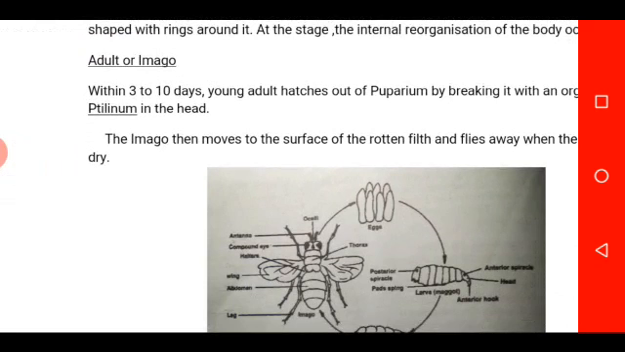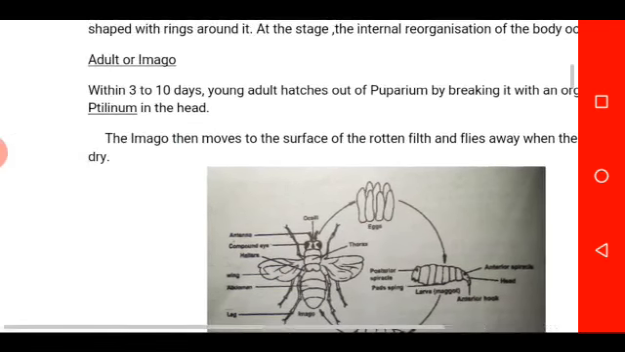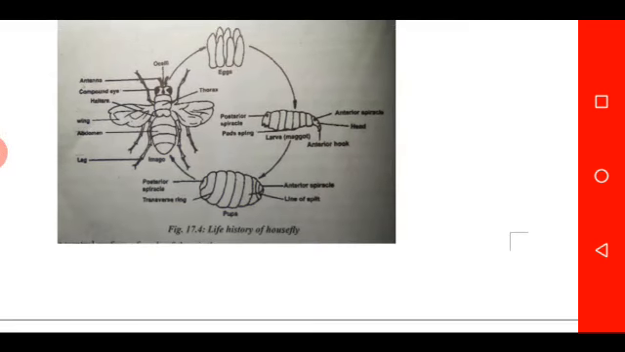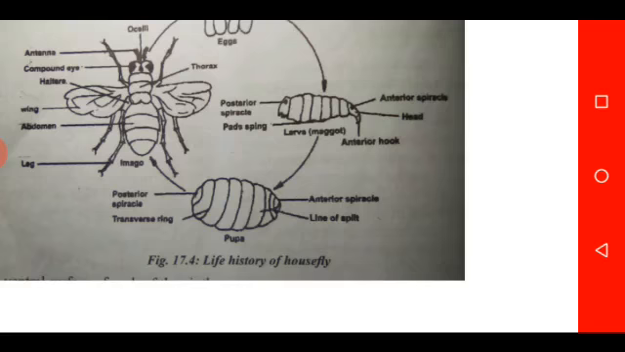Within 3 to 10 days, the young adult hatches out of the puparium by breaking it with an organ called the ptilinum in the head region. So it uses the ptilinum to break the puparium so that the adult housefly comes out. The imago or adult stage then moves to the surface of the rotting material and flies away when the wings are already developed. So this diagram is showing what we have been discussing.